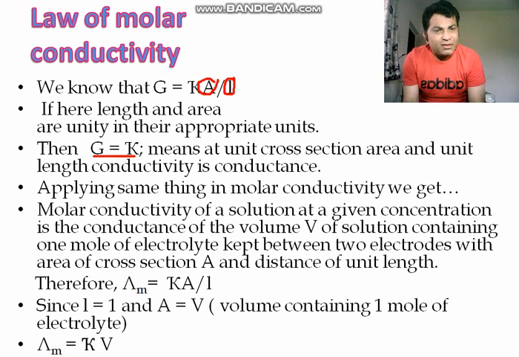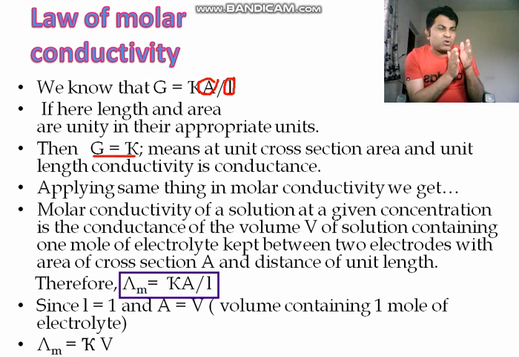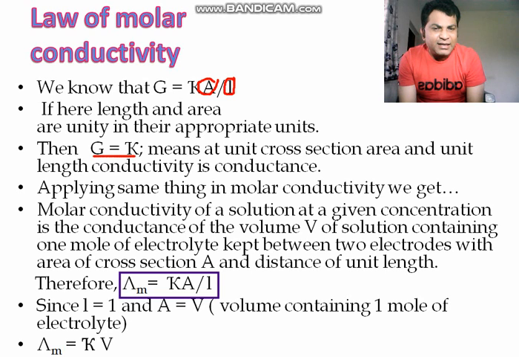Second, if we apply the same thing to molar conductivity, what was the formula of molar conductivity? See, this is the formula: lambda m is equal to kappa A by L. Here also we take A as 1 and L as 1. But remember, molar conductivity depends on V, so we have to take V into account. So we take length as 1 and equate area and volume.